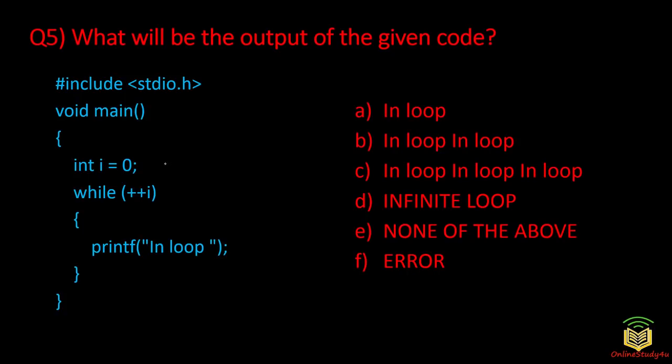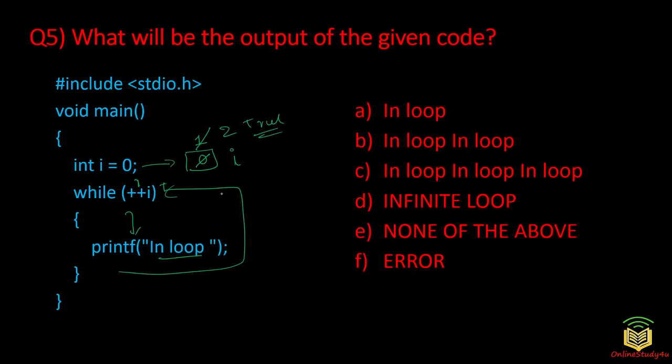Now here what happens? A variable will be created named i whose value will be 0. Now next, ++i, this is a pre-increment operator. So whenever you say ++i, this 0 will be increased to 1. Since the value is now 1, 1 is nothing but true. So this becomes true and it will print "in loop" on the screen. And then go back to condition checking, ++i, the value becomes 2, 2 means true. It prints "in loop" on the screen again.